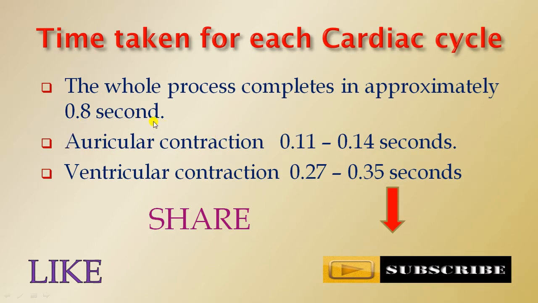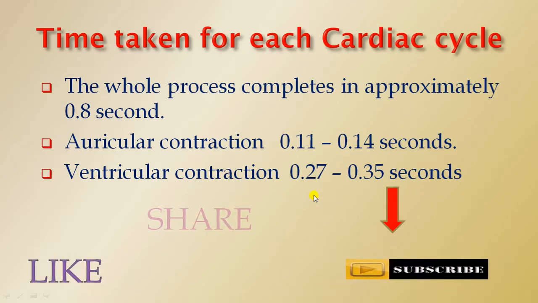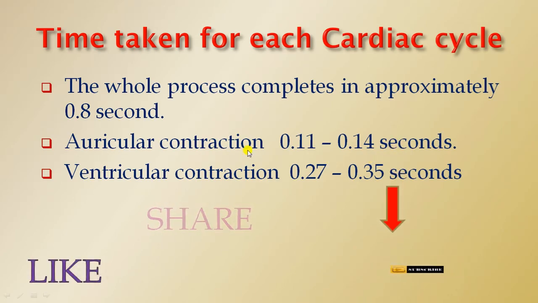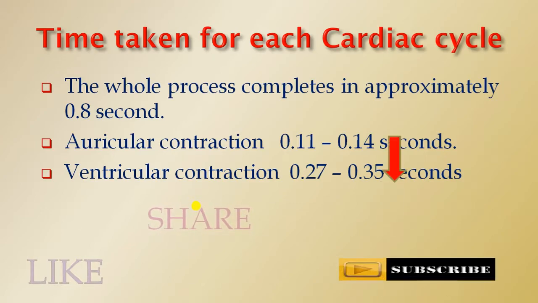Now let us know how much time it will take to complete the auricular contraction. It takes 0.11 to 0.14 seconds for auricular contraction, meaning the contraction of auricles. Then ventricular contraction will take 0.27 to 0.35 seconds. Okay, so this was about the cardiac cycle.